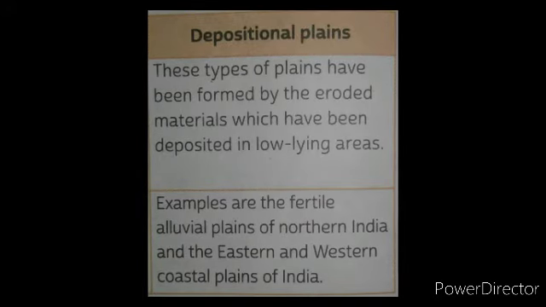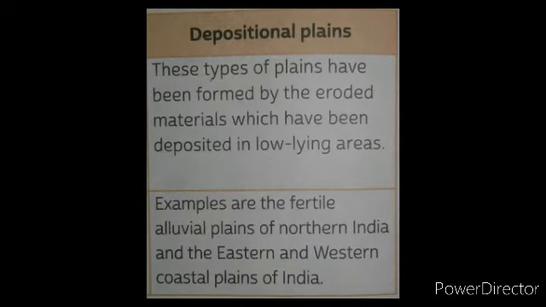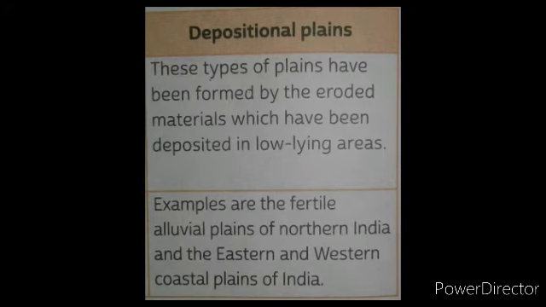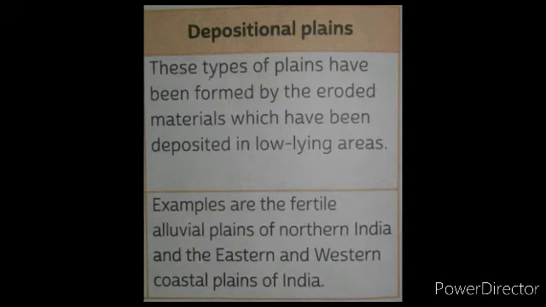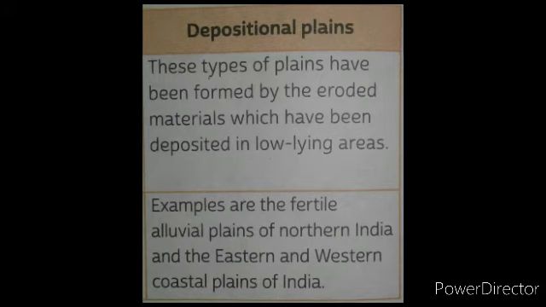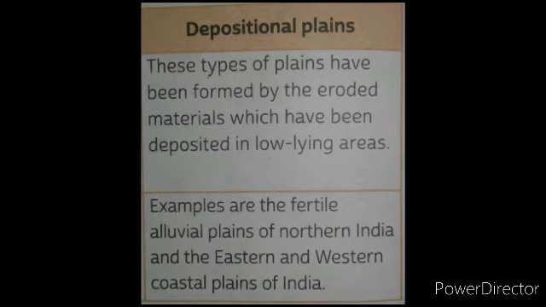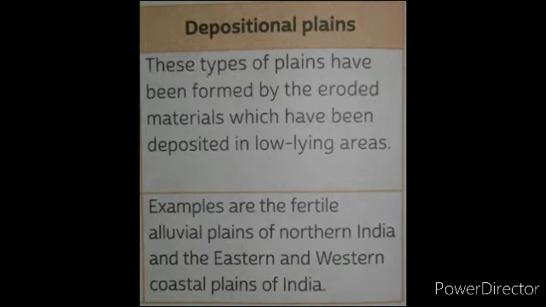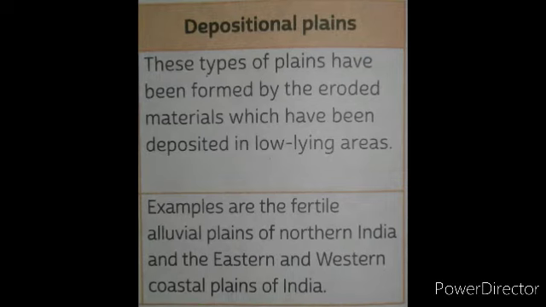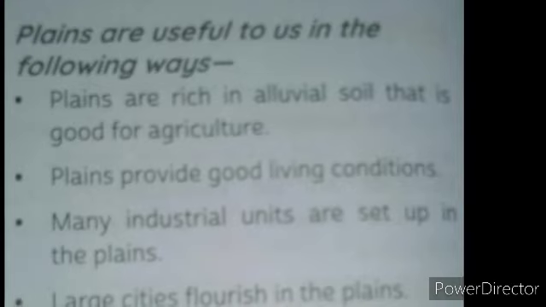Depositional plains are the types of plains that have been formed by eroded material which has been deposited in low-lying areas. The fertile alluvial plains of North India and the eastern and western coastal plains of India are examples of depositional plains. Plains are very useful to us.